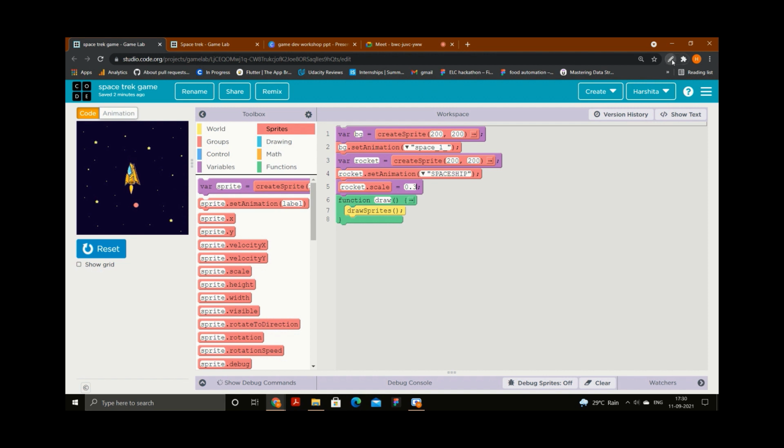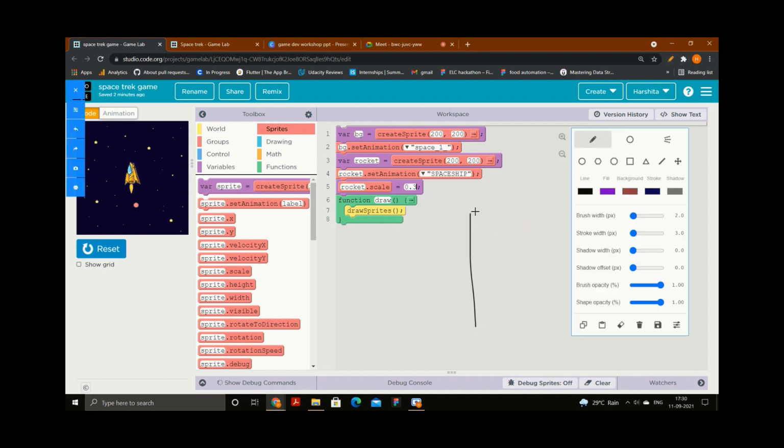I told you that the y axis starts from 0 here and ends at 400 here. Okay, and the spaceship, or I can say rocket, is here. The rocket is somewhere in between 0 and 400. I want the rocket to be placed here, so I will choose a coordinate close to 400.